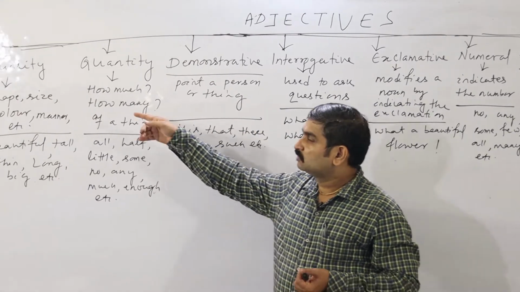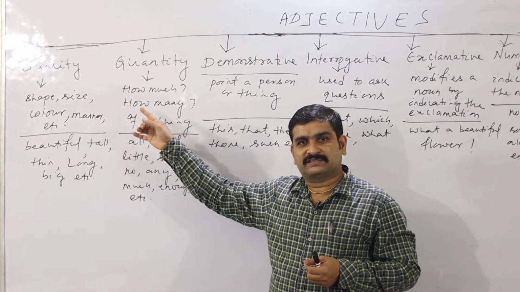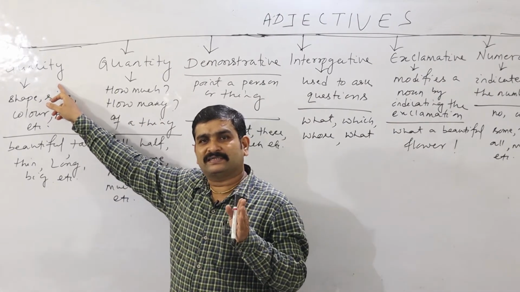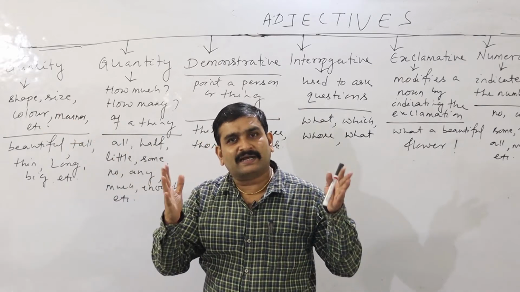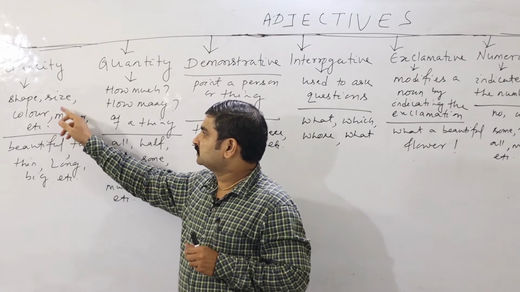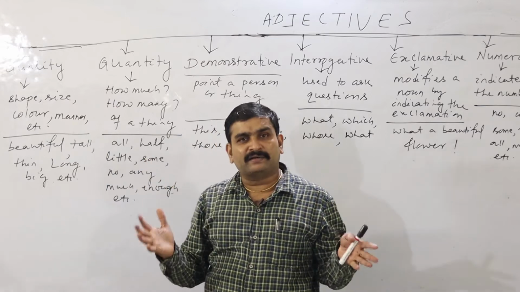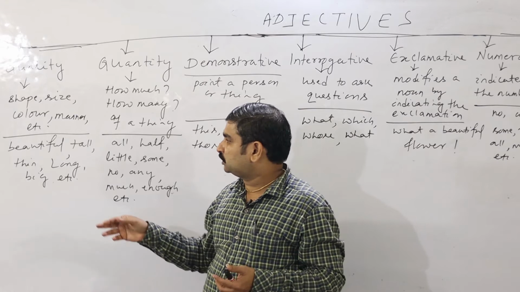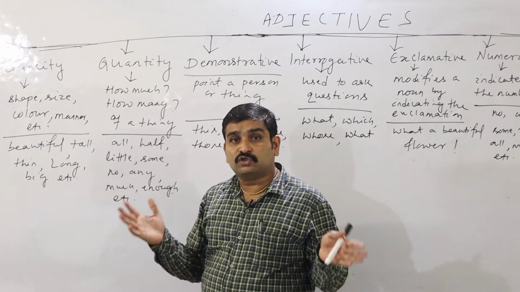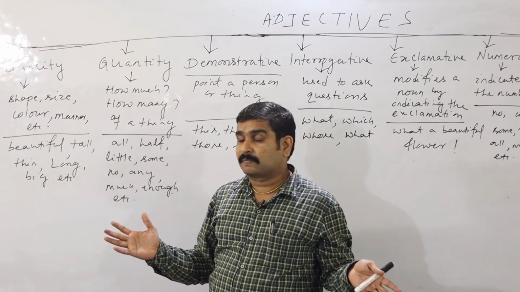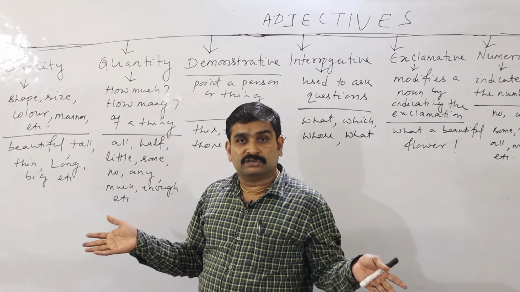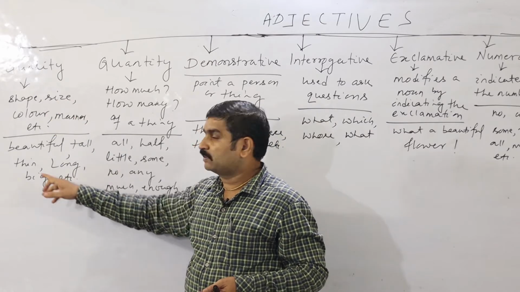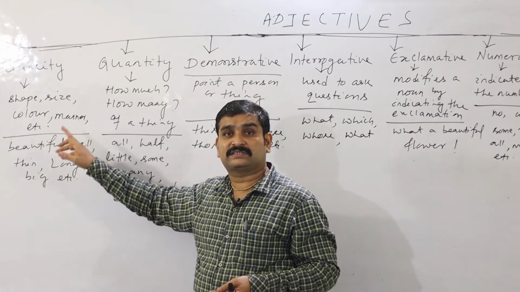And here to my right side, all of you look, I start with adjectives of quality. The first adjective is what? That is adjectives of quality. What is that quality? Shape, size, color and manner. It tells about the quality, the shape, the manner, all these things. Beautiful, tall. She is a beautiful girl. He is a tall person. Thin, long, big. So it tells about the quality of the noun.